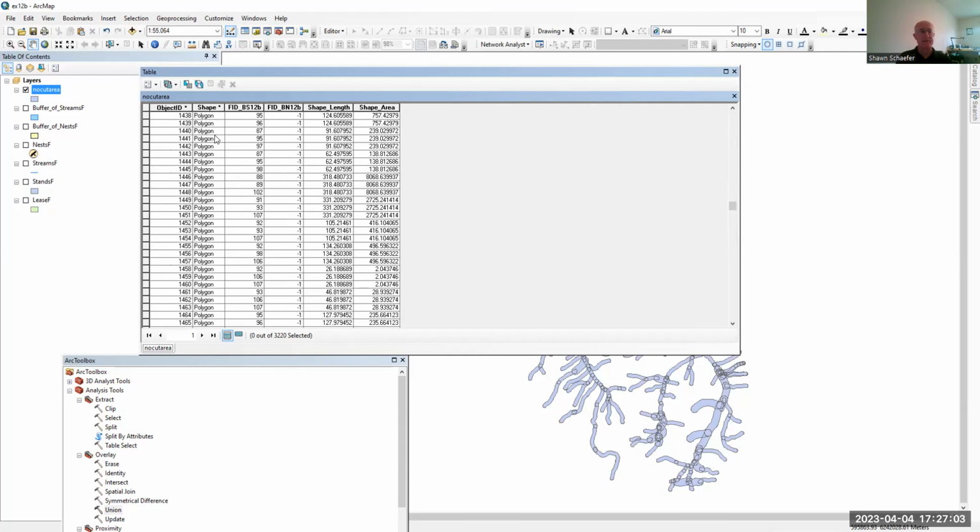It was important for us to select only the FIDs option, because if we had selected all, it would show the FIDs for both on each side. Okay, so I'm going to close this down.